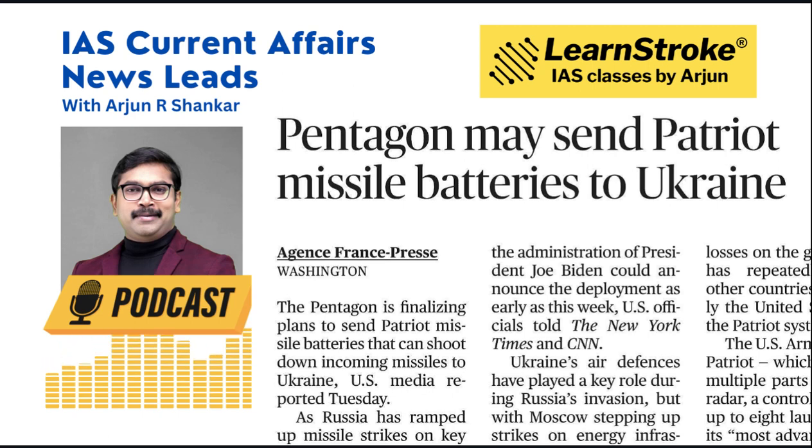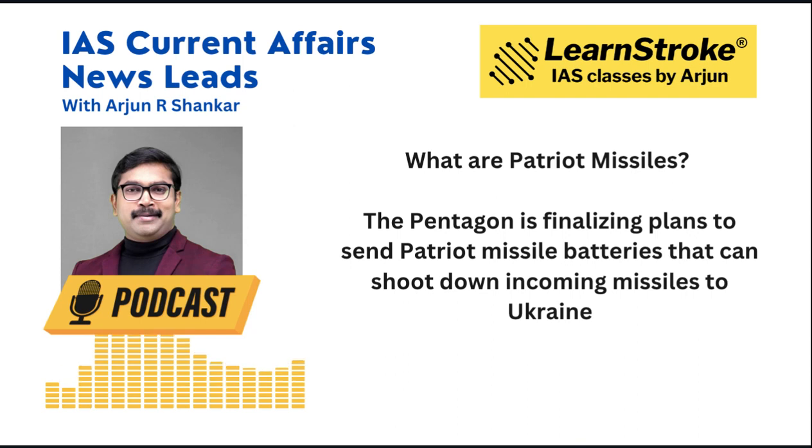And Pentagon may send Patriot missile batteries to Ukraine. So this is GS Paper 2, International Relations. What is the Patriot missile? The US is considering giving this Patriot missile to Ukraine to shoot down any incoming missiles. Patriot is one of the most advanced air defense systems that America possesses.